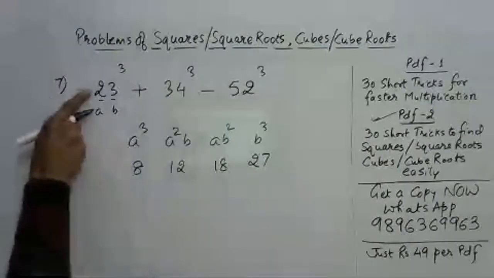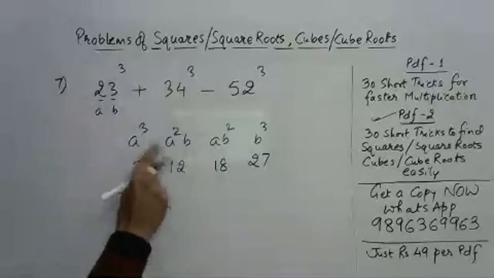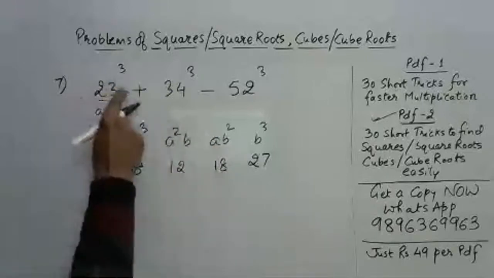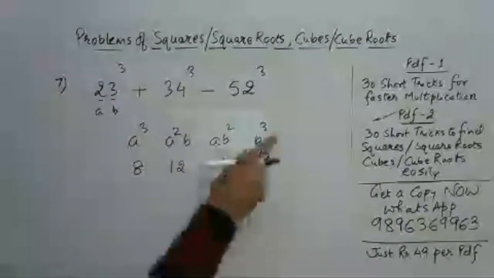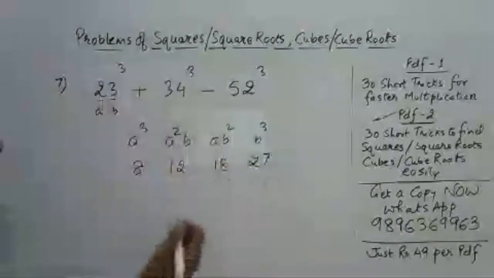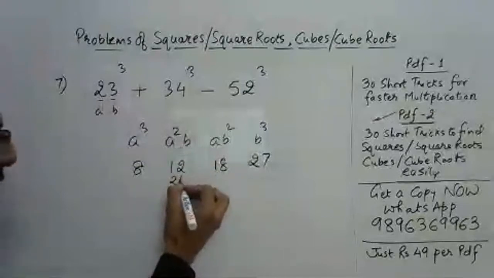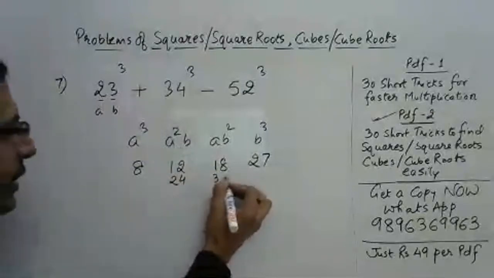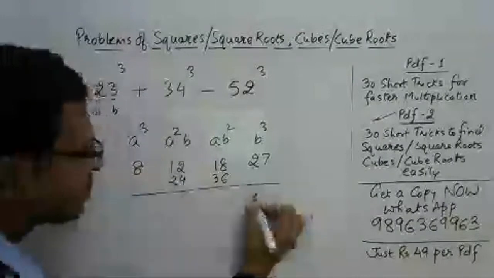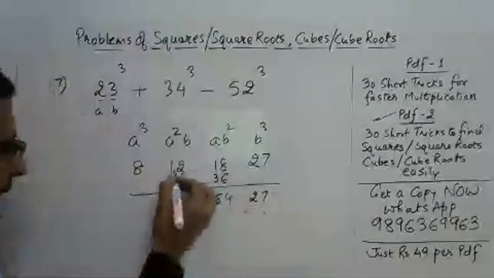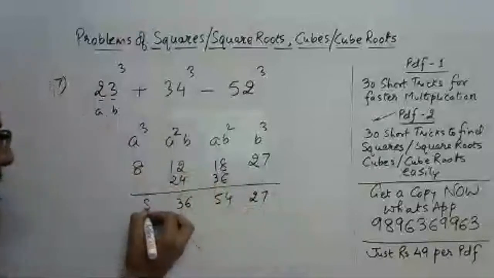Once again, A cube is 2 cube, then A square B, 2 square into 3, 12, A into B square, 2 into 3 square, 18, and B cube, 3 cube. 3 cube means 27. Now, in the middle, we have 12 and 18. Just double this and write it below this, 24 and 36. Now, this 27 and add these two, you have 54. Add these two, you have 36, and we have a 8 here.